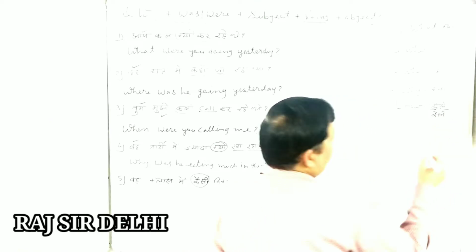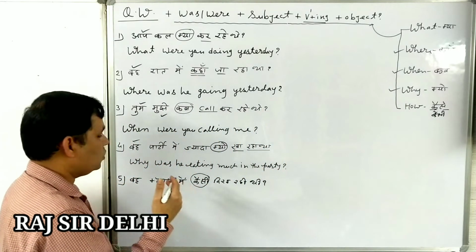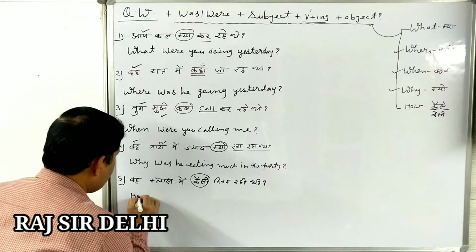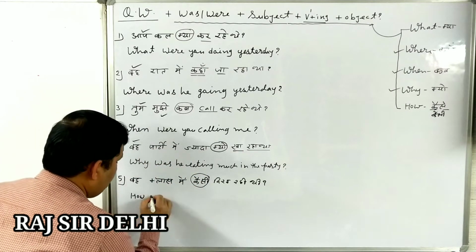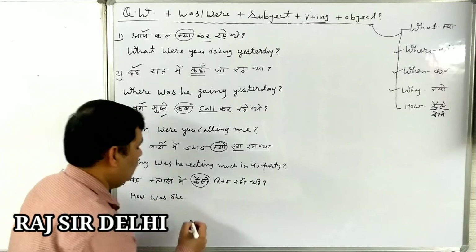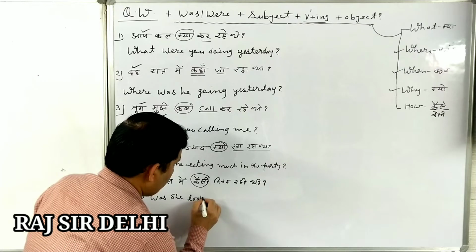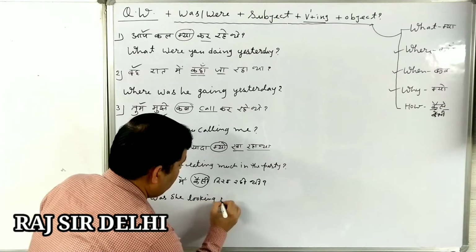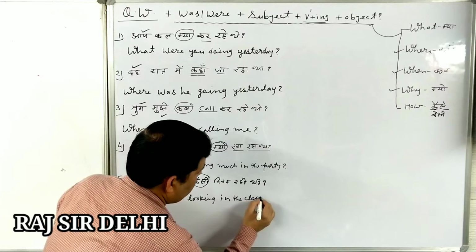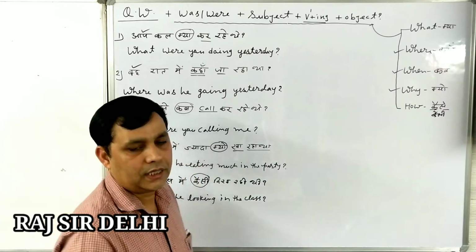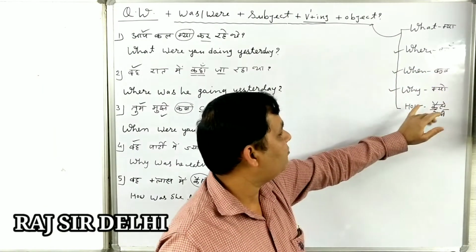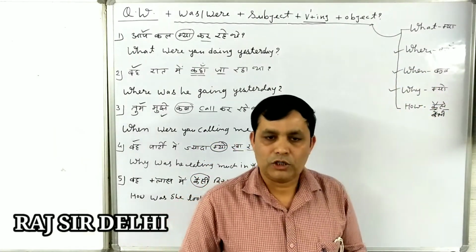There are two meanings of how. Okay. So first we write how. Kaisi, was she, dikhna looking, in the class. How was she looking in the class? So dear students, I have made 5 sentences on the whiteboard.